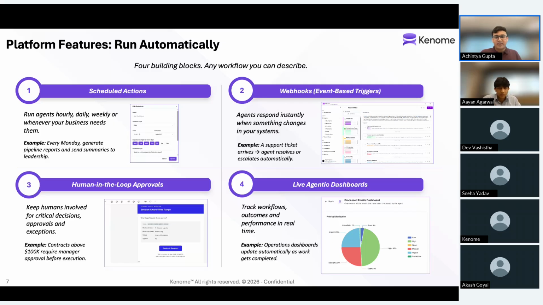And this human in the loop is not just accessible through the interfaces within the platform, but also as notifications that can be sent maybe to a chat interface like Teams or WhatsApp, or maybe via email, so that you don't need to keep opening the platform to approve what the agents are doing. Finally, we also do feature live agentic dashboarding within the platform, so that enterprises and teams can track the outcomes of the various agents and also track their performance in real time.